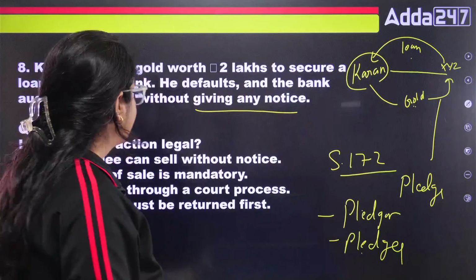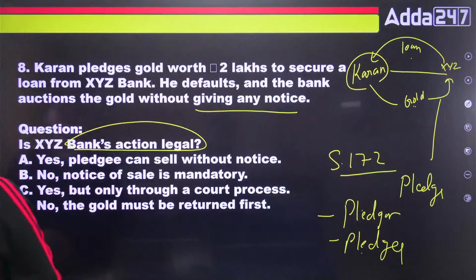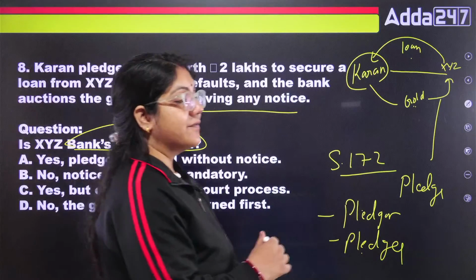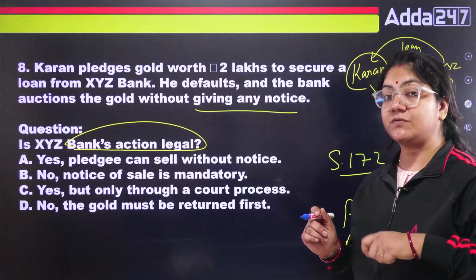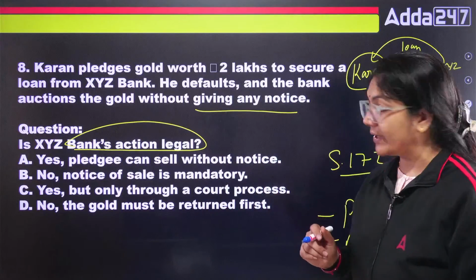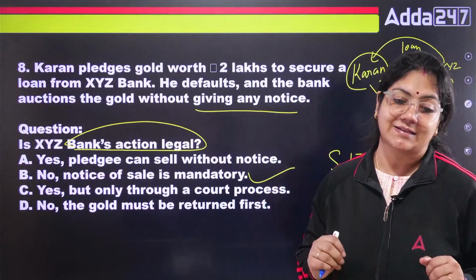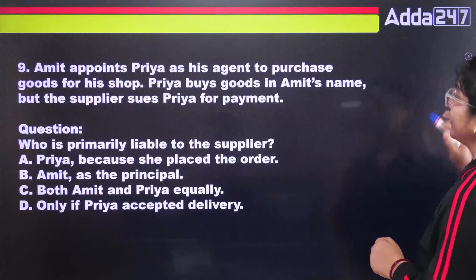So class, the right answer: is the bank's action legal or not? Yes, because the pledgee can sell without notice. No, notice of sale is mandatory. So tell me class, if a borrower is not able to pay the money, it is the duty of the bank to first of all give notice. Is that okay? So the right answer will be no, the notice of sale is mandatory. Excellent class. Okay, that's cool. Next one.